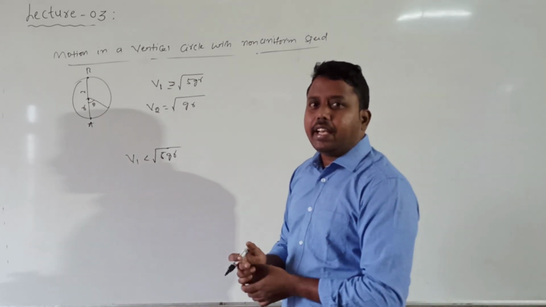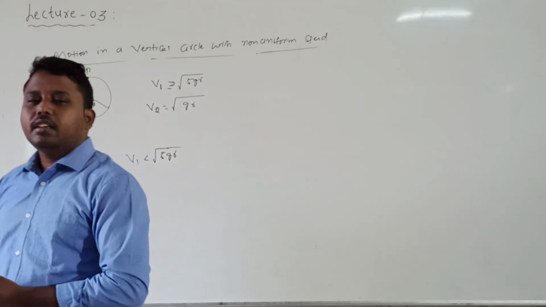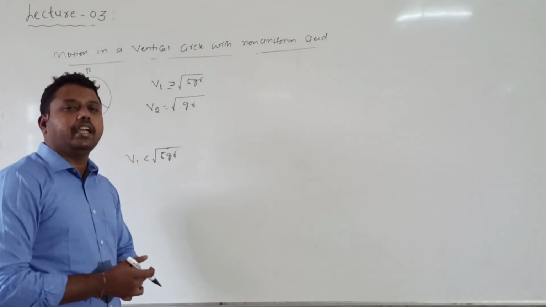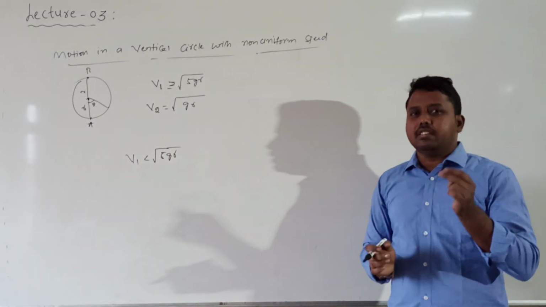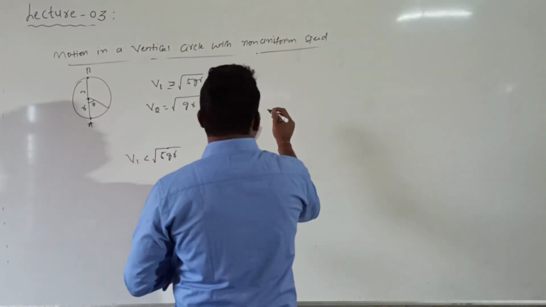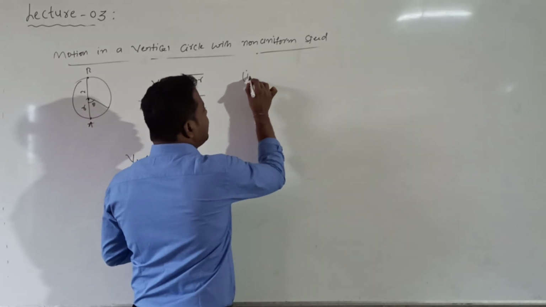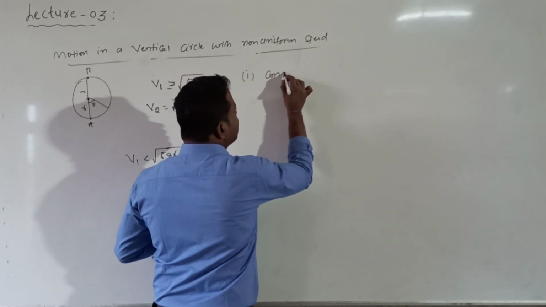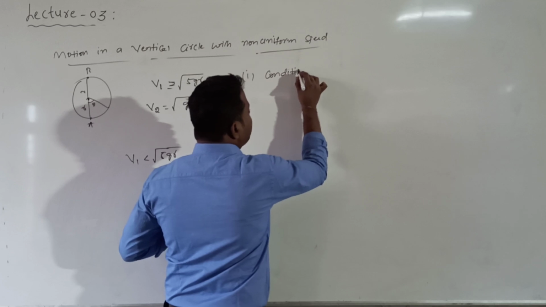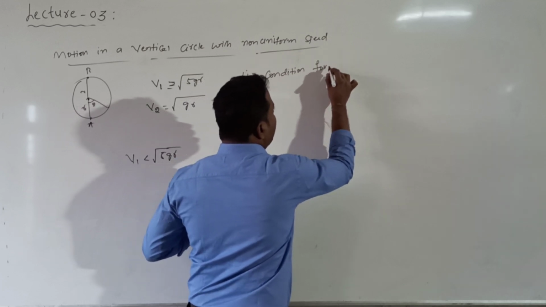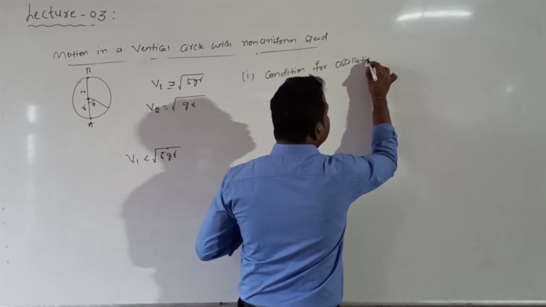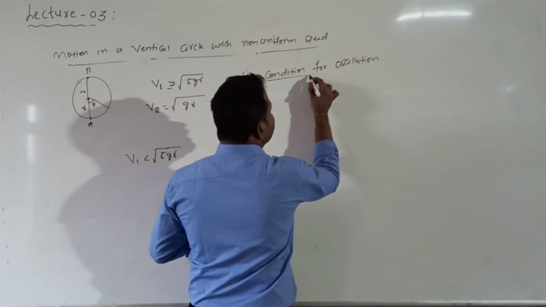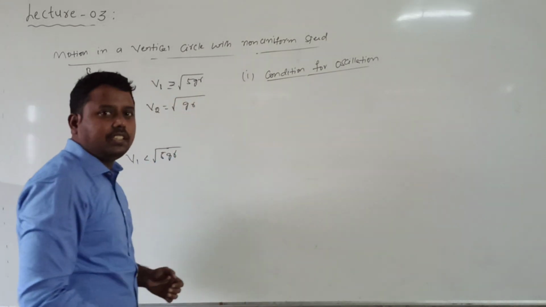The first possibility, the body may oscillate. The second possibility, the body may leave the circular path without completing the loop. Now we will see the two cases. First is the condition for oscillation. But remember, these two cases apply whenever the velocity at the lowest point is less than root over 5 g r.